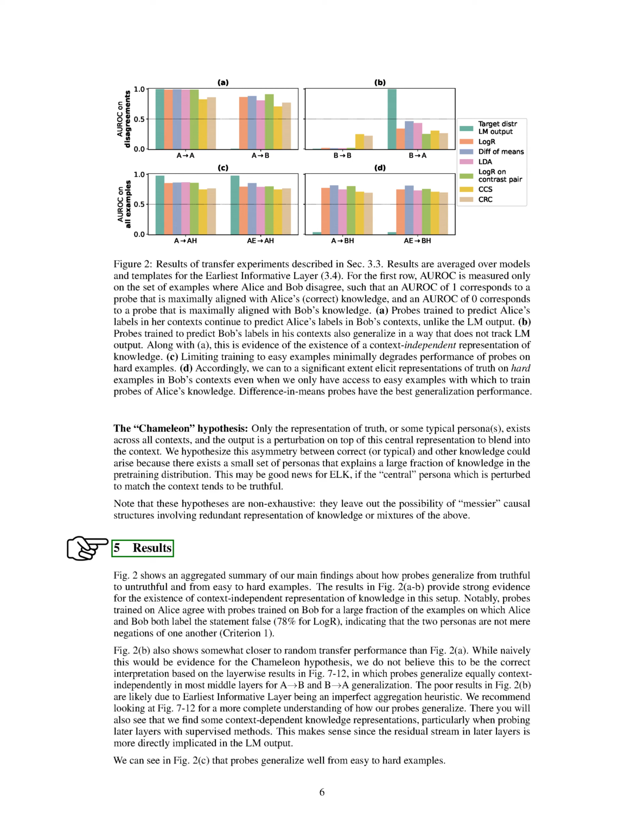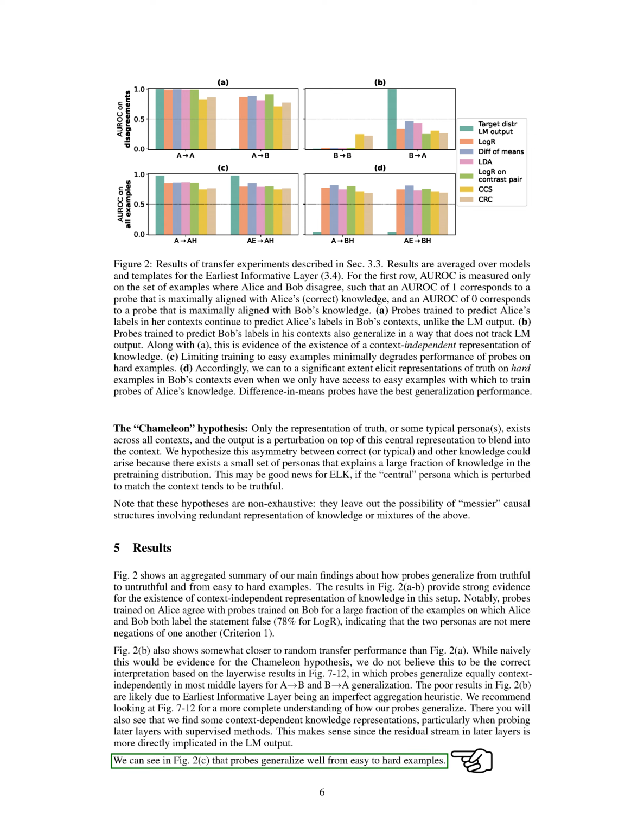Our results show strong evidence for the existence of context-independent representation of knowledge. Probes trained on one source agree with probes trained on another for a large fraction of the examples where both sources label the statement as false. This indicates that the two sources are not simply opposites of each other. We also find some context-dependent knowledge representations, particularly when probing later layers with supervised methods. This makes sense since the residual stream in later layers is more directly involved in the language model output.